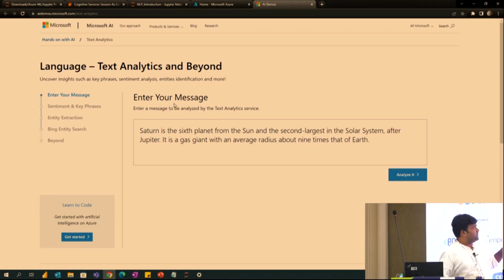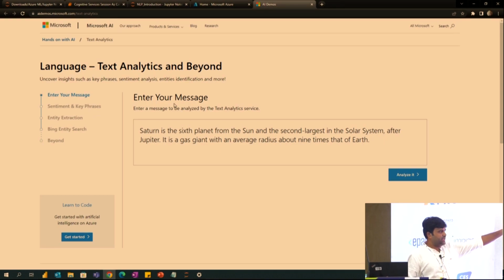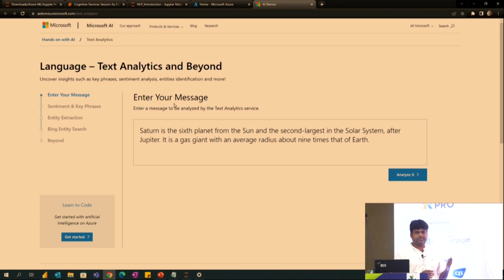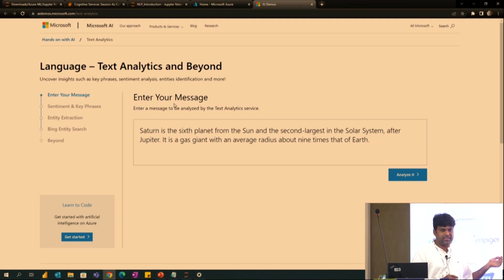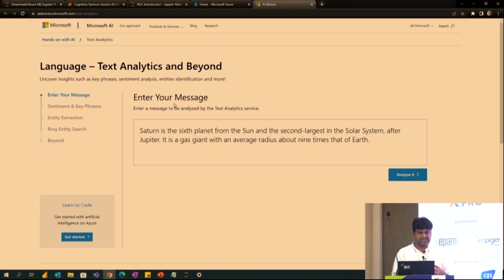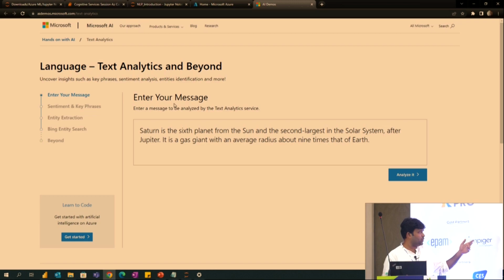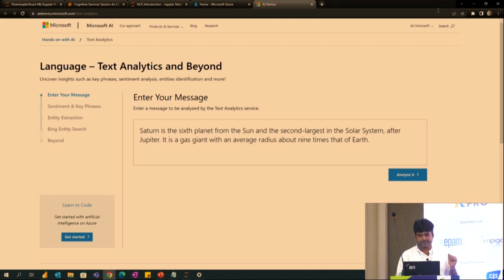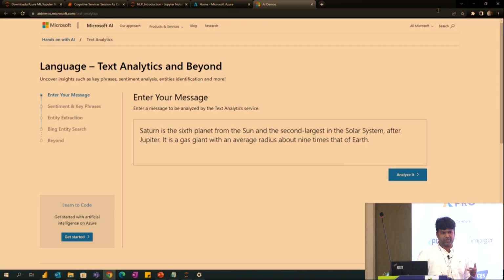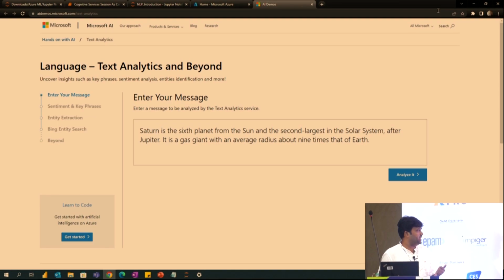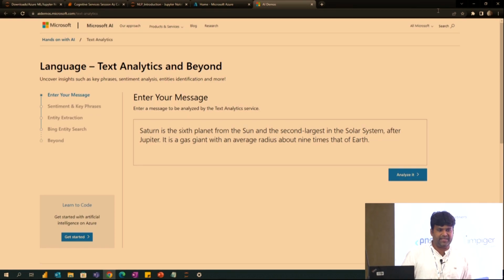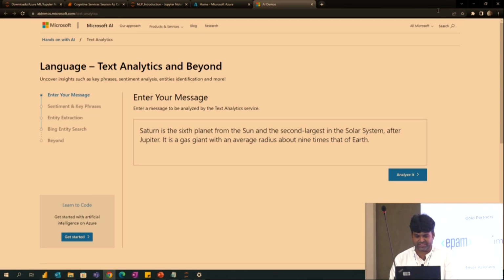So I'm just going to give the same demo using Jupyter Notebook and Power BI. In this session, I'm going to use cognitive services, and we are going to do 3 things. We will do the sentiment analysis, and we will try to get the key phrases, for example, whether they are talking about the delivery or the delivery executive. That will come in key phrases. And finally, the entity extraction. Entity extraction, we will talk about more in the session.